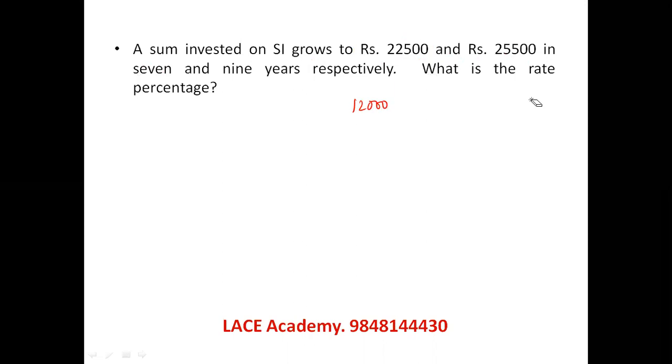Now he's asking what is the rate of interest. Every year the interest levied is 1,500, out of the principal of 12,000, times 100 is your rate of interest. So he's straight away asking whether we know the 15 table or not. 15 sevens are 105, 225 minus 105 is 120. So 120 by 100 is the principal. So how much you'll get, you can directly see it: 12.5%. Right? Now let us see what is the next question given.